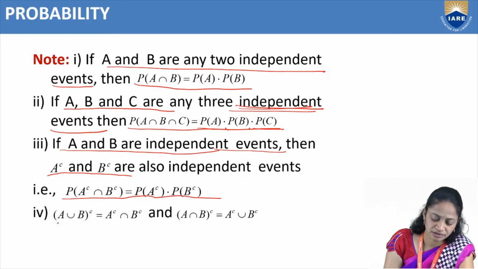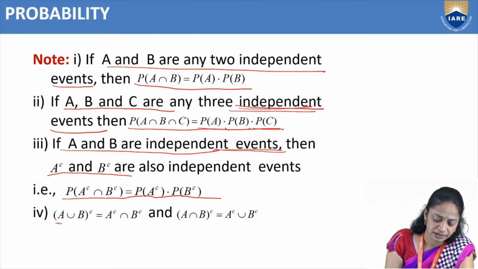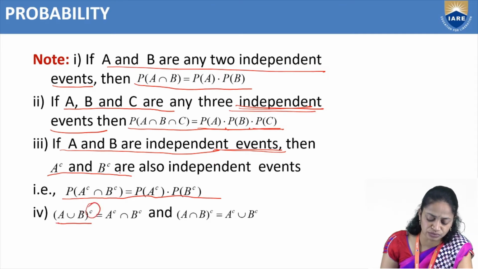So that means from that A union B all complement equal to A complement intersection B complement.